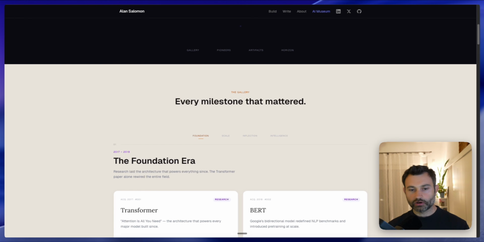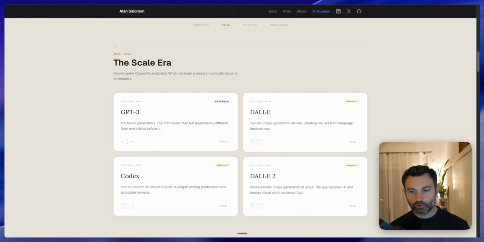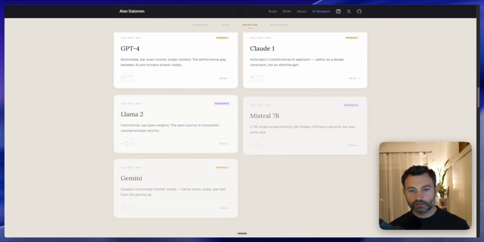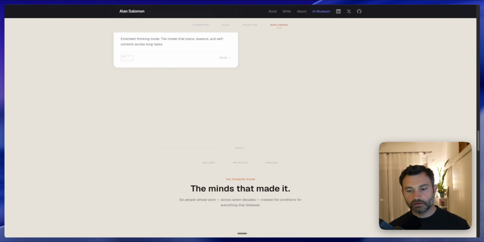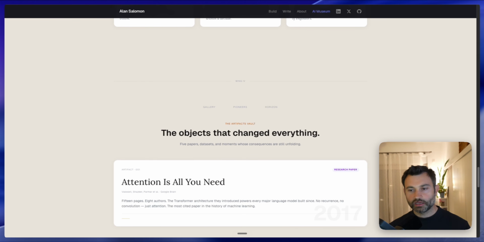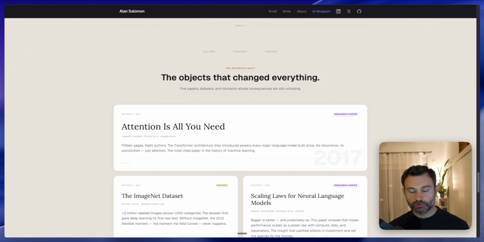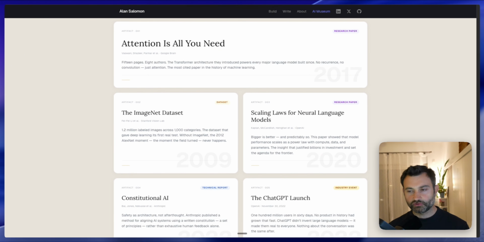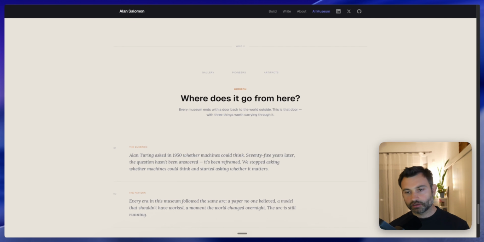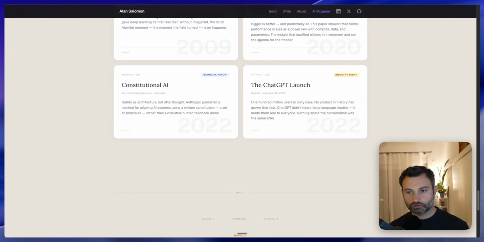This is AI Museum, and it's somehow a walkthrough of the last 8 years: the different eras in each year, the elements that have been created, the models that have been built, and then at the end you have the pioneers who helped in creating it. Then you have what we call the artifacts, which are the papers, the research, and the datasets that were very critical in the work. And at the end we have the horizon, which talks about the future, what could come out of it.